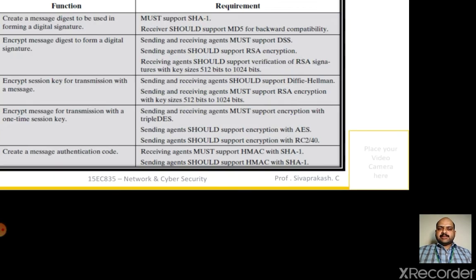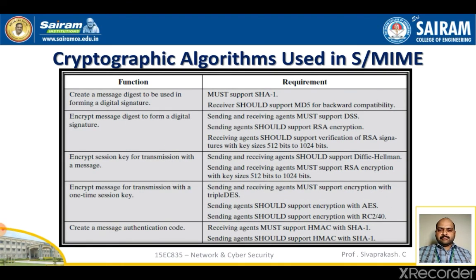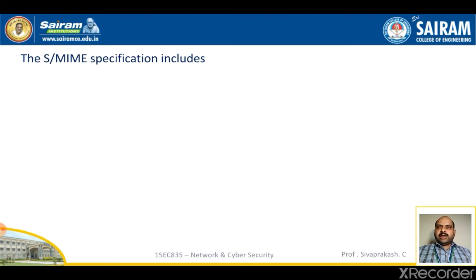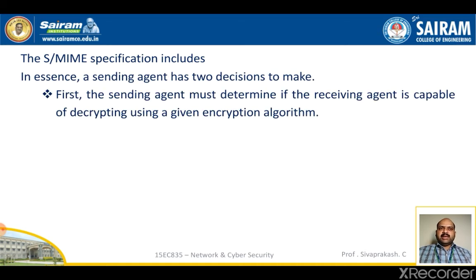Let's discuss the secure MIME specification, which includes a discussion of the procedure for deciding which content encryption algorithm to use. In essence, a sending agent has two decisions to make. First, the sending agent must determine if the receiving agent is capable of decrypting using a given encryption algorithm.